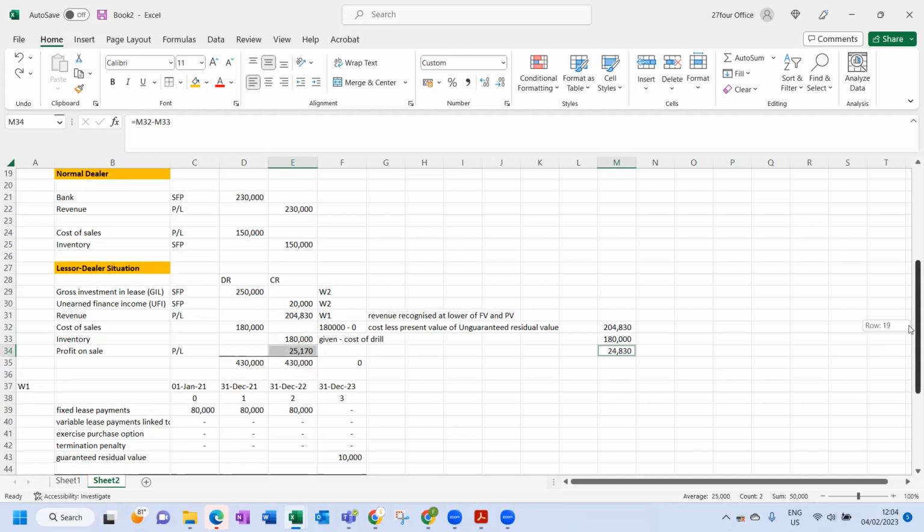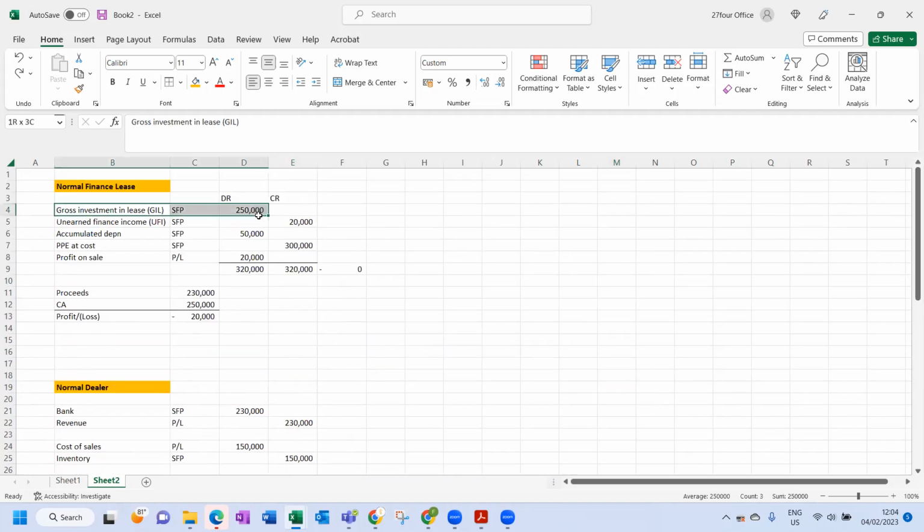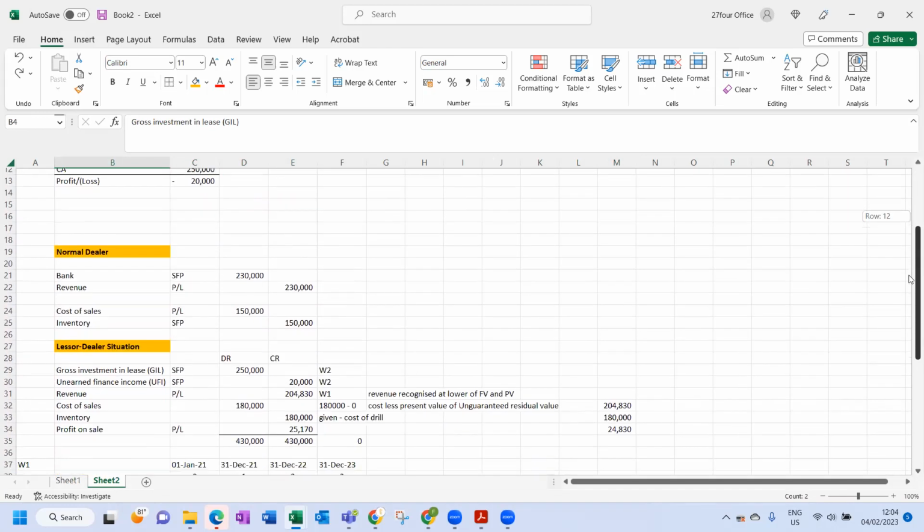So the way I suggest, when you revise this, go understand normal. What is a normal sale? And remember, I had here bank. But when we replace bank for finance lease, we make it those two line items. Then a normal dealer would have recognized this. All we are doing for the dealer is combining the two. You get what the accounting standard says revenue must be. You get what the accounting standard says cost of sales must be. This will be whatever it is from the accounting standard, as we did above, and then your missing figure would be profit on sale, or loss on sale, whatever it is.